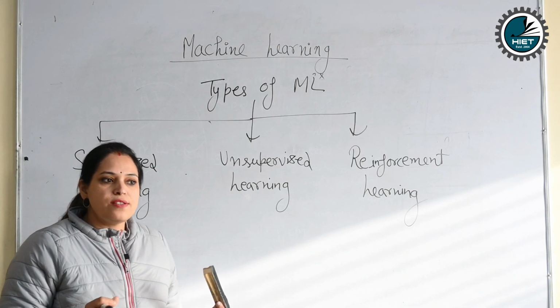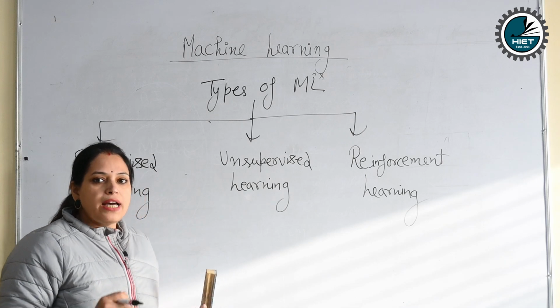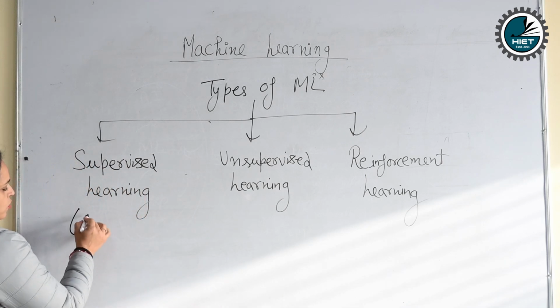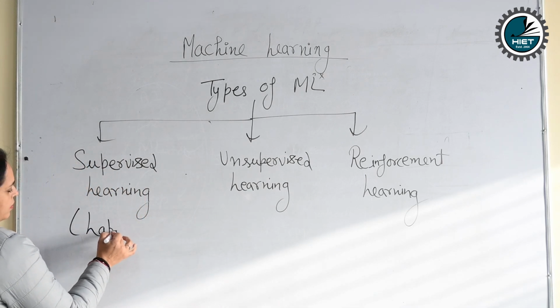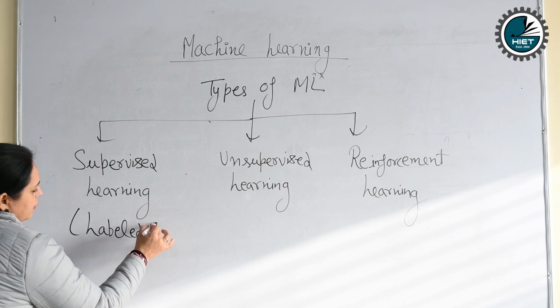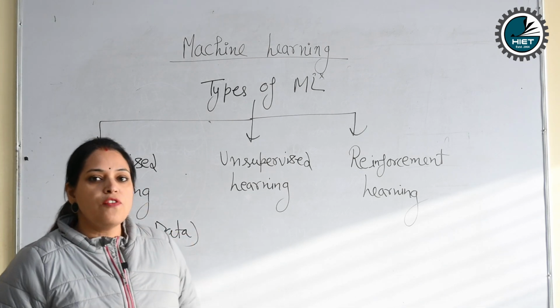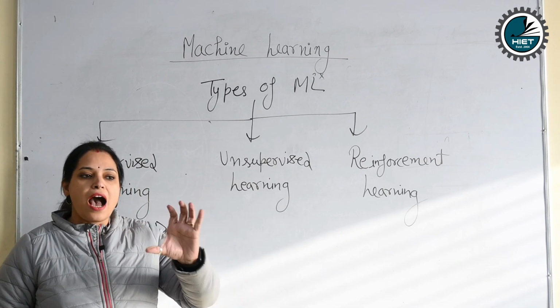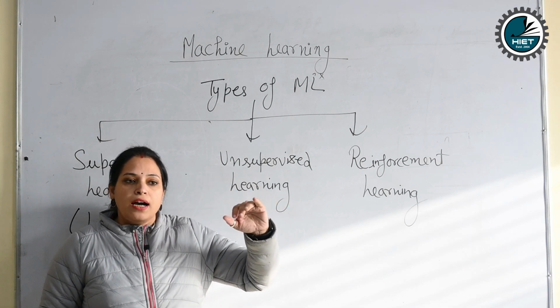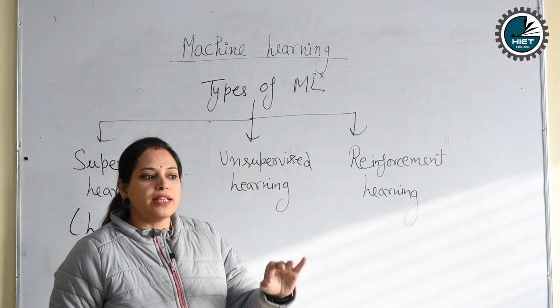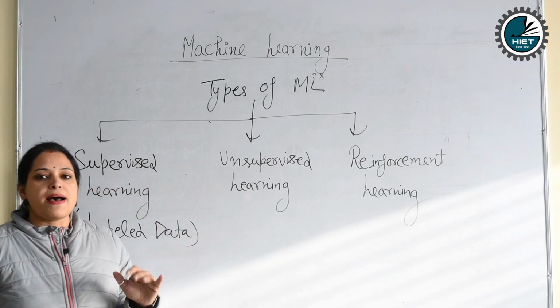In supervised learning, we have to train our model on labeled data. It will work for the labeled data. What is the meaning of labeled data? Labeled data means we have to label the things. We have to specify the things, how our model should work for these specific things.